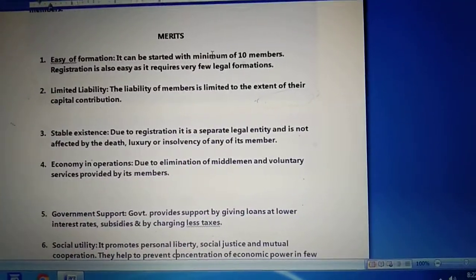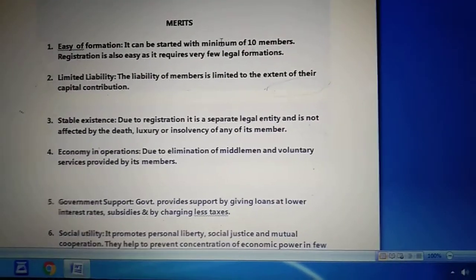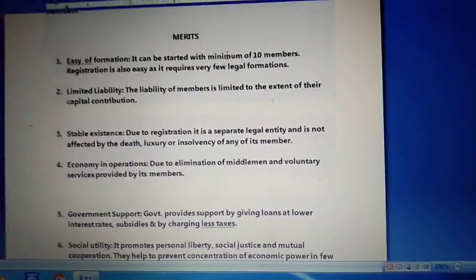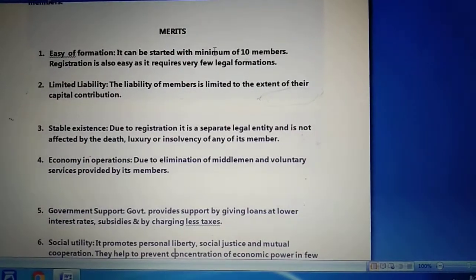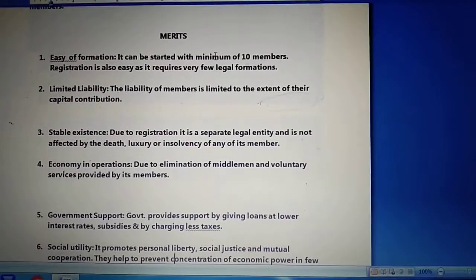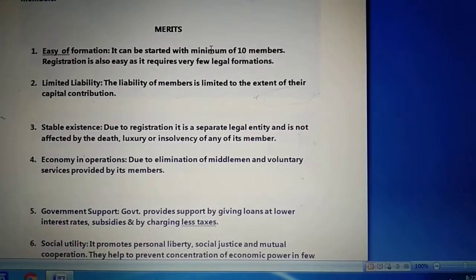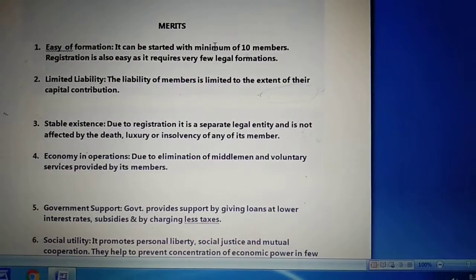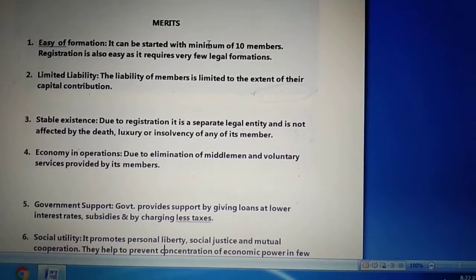Now children, economy in operation says that the advantage a cooperative society gives its members is that the operations are done in an economical way. It means with less expenditure. How? Because the main motive of a cooperative society is to provide advantage or benefit to the members of the society, and they do this by removing the middlemen from the market or from the society.